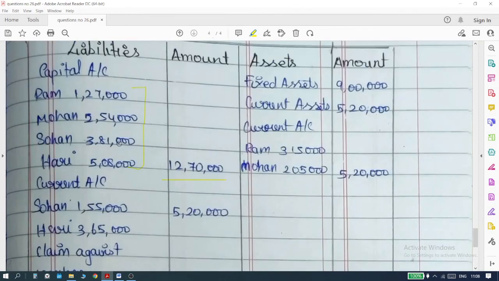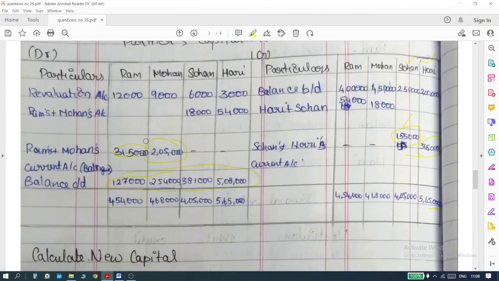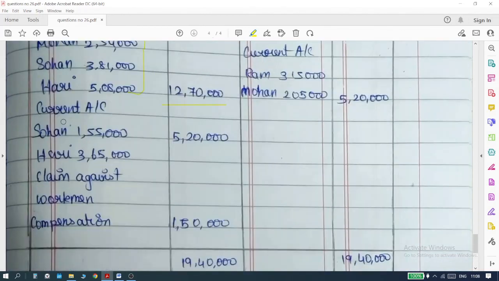And the current account, as I told you, is on the liability side. Those who have to take the money out of the business, Sohan and Hari, 1,55,000 and 3,65,000, you write under current account, totaling 5,20,000.